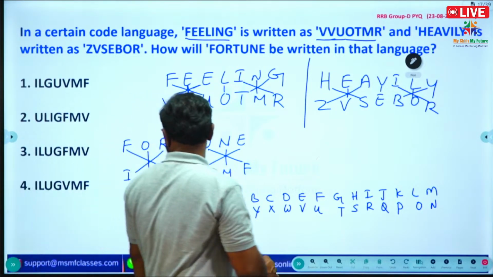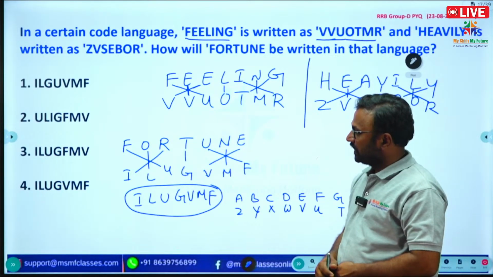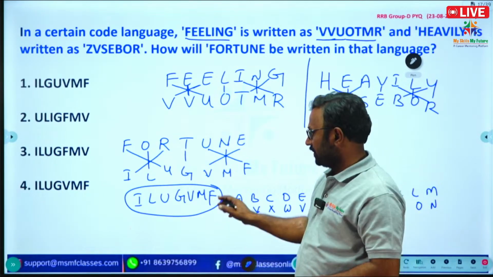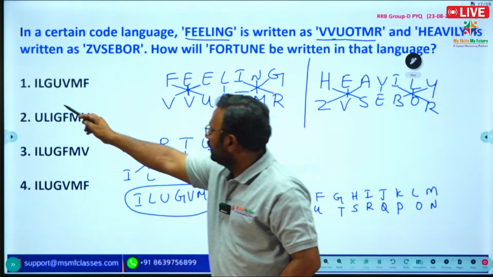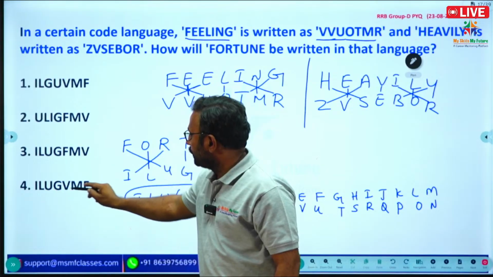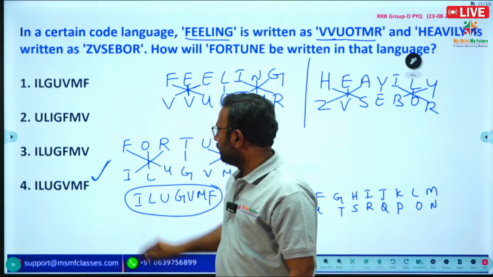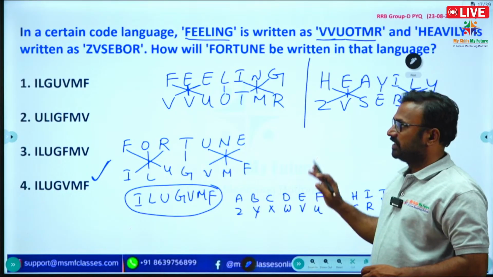See which option has that code. Option 4 is the correct answer with this code.